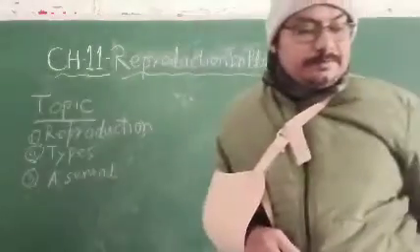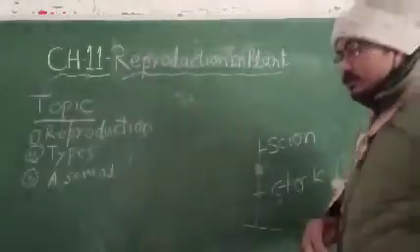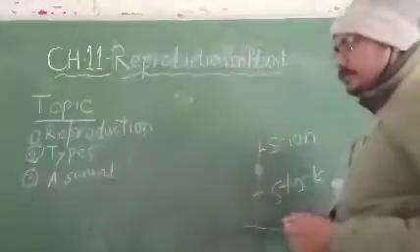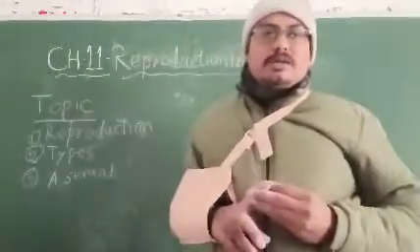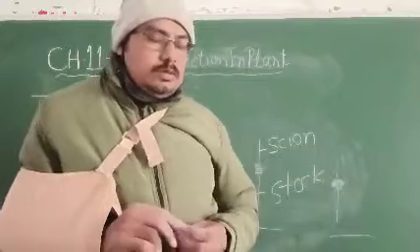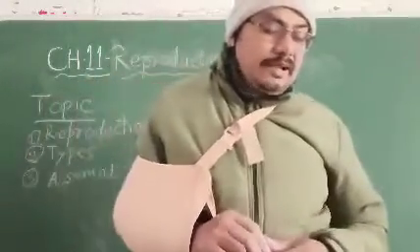Okay, student. So this artificial method of reproduction is called grafting.